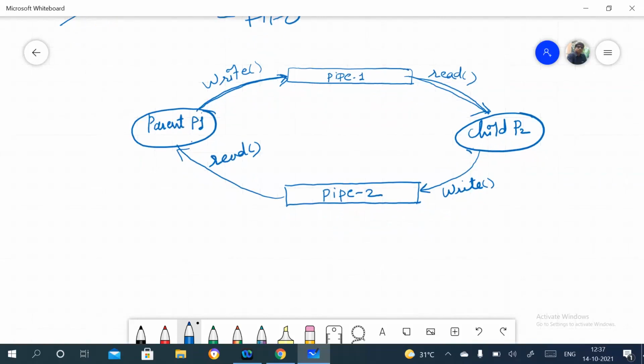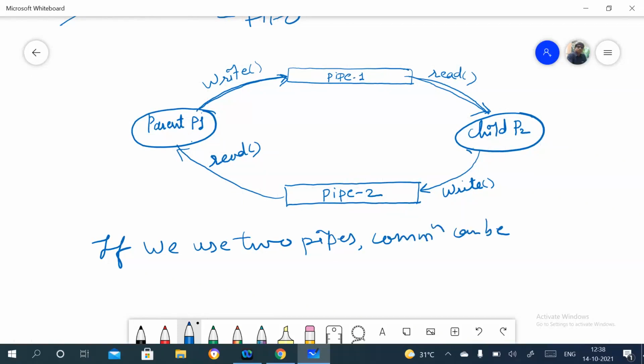If you are using a single pipe, then the communication will be unidirectional, but in this case the communication will be bidirectional.